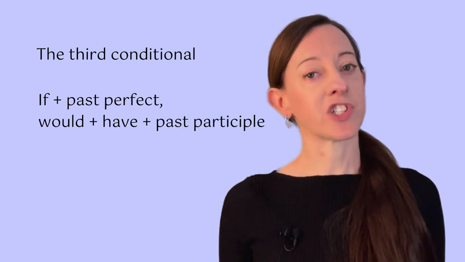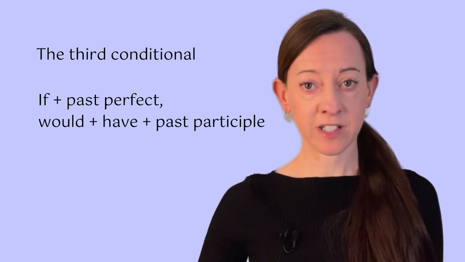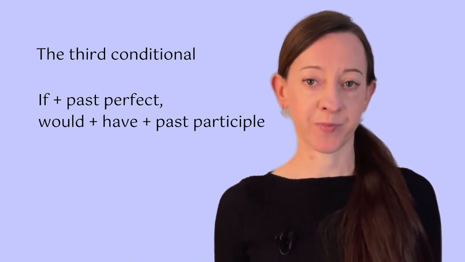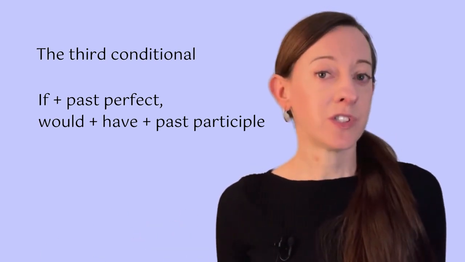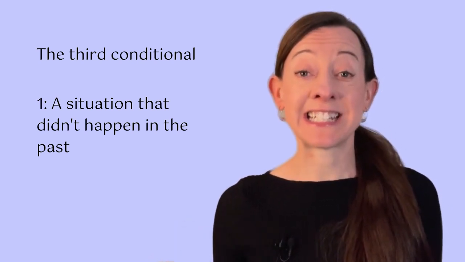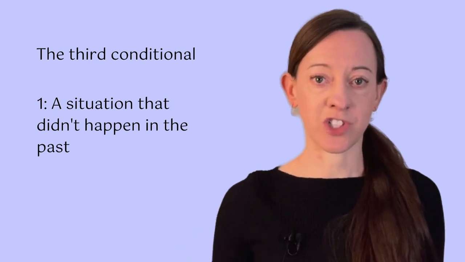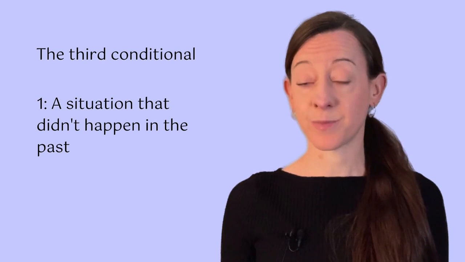The basic structure of the third conditional is if and the past perfect, would and have and the past participle. The third conditional talks about the past. It's used to describe a situation that didn't happen and to imagine the result of that situation. It's often used to talk about past regrets.